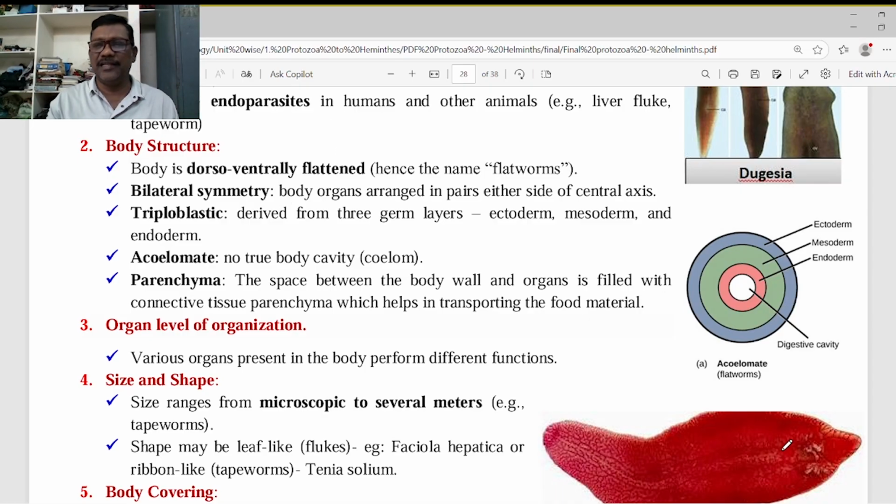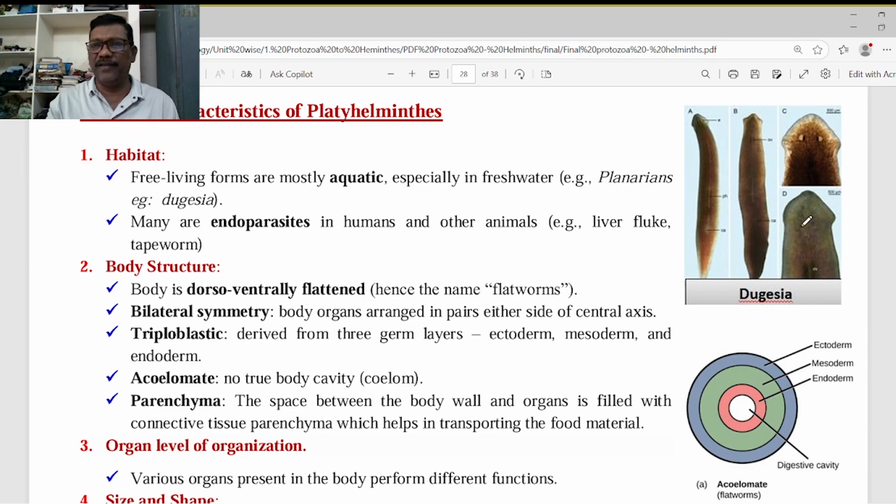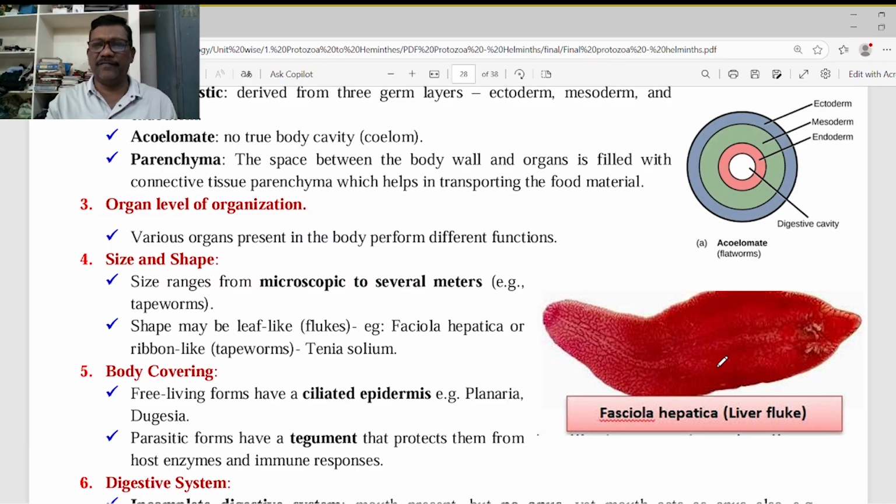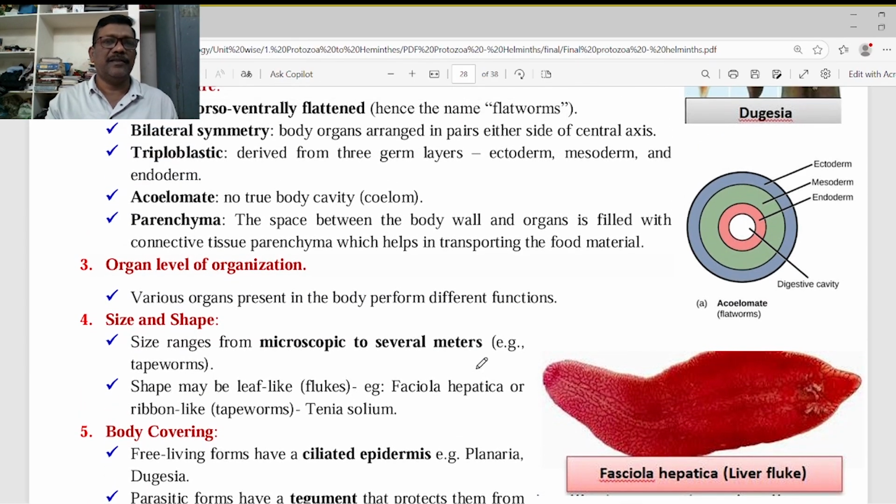The body structure. This is, for example, the free-living animal Dugesia, planaria. This is Fasciola hepatica. The body organism, dorsal. The main important character of these platyhelminthes is the dorso-ventrally flattened body. The body of these platyhelminthes is leaf-like or paper-like.